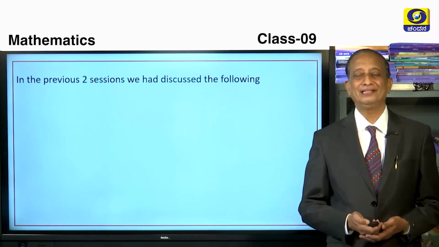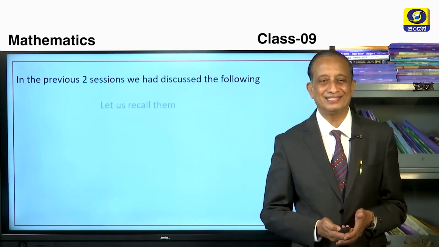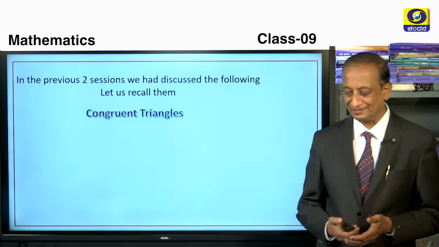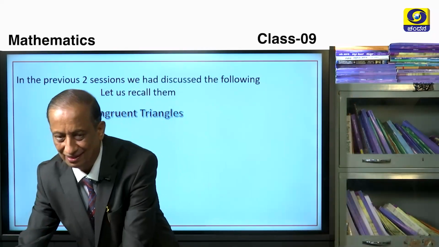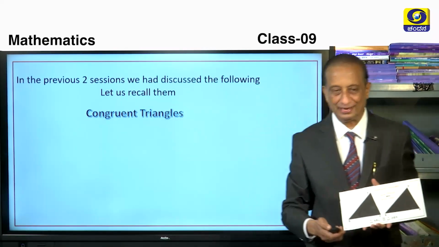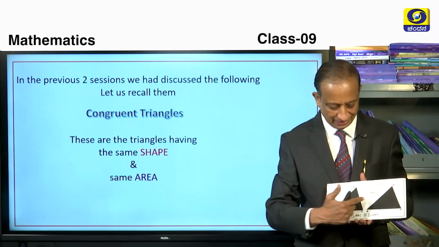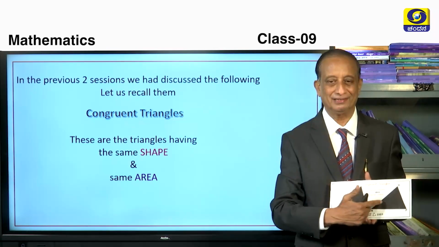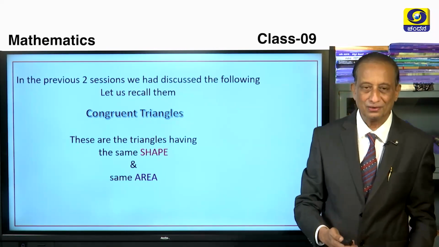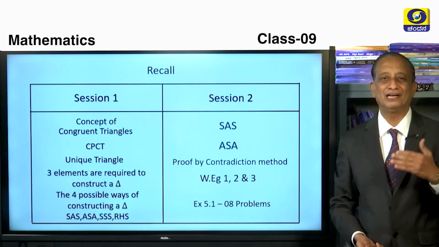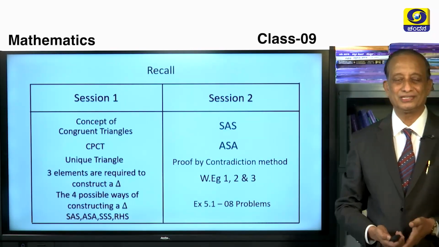In the previous two sessions, we had discussed the following. Let us recall them. Congruent triangles are the triangles which are having the same shape and the same area. Look at this. These two have the same shape as well as same area. These are called congruent triangles. Quickly recall all the concepts that we have learnt in the first two sessions, children.